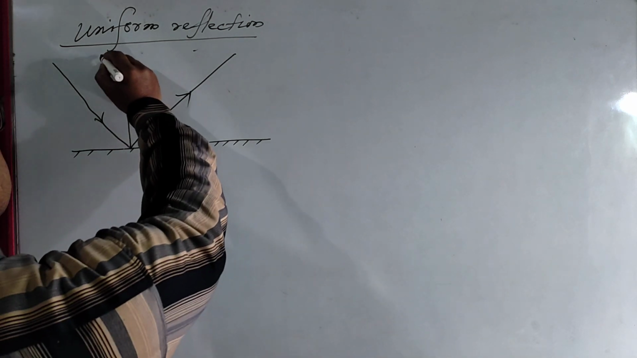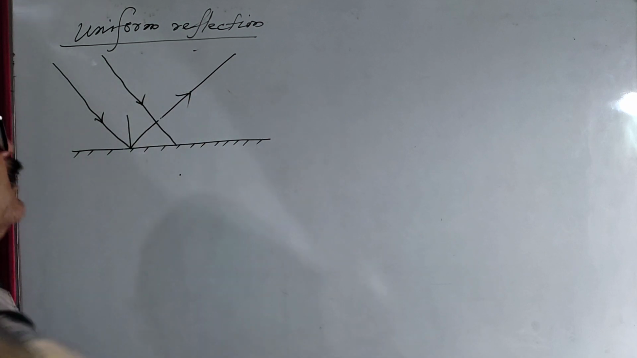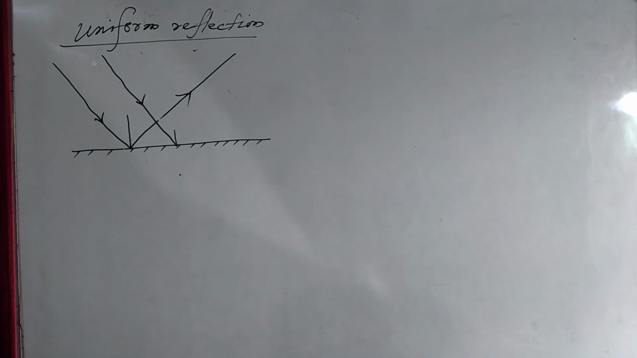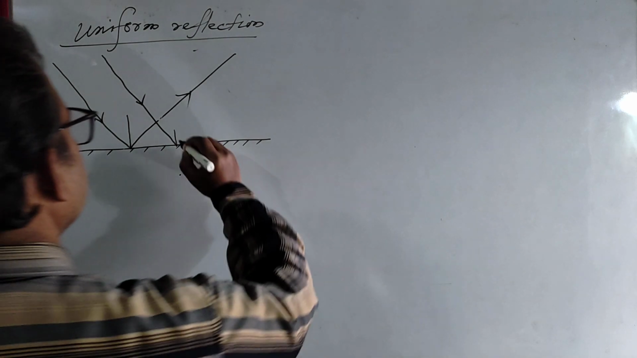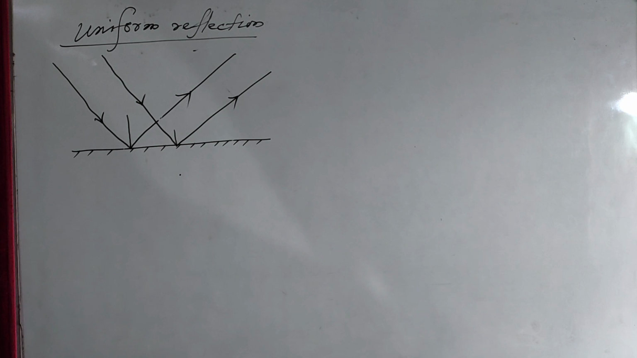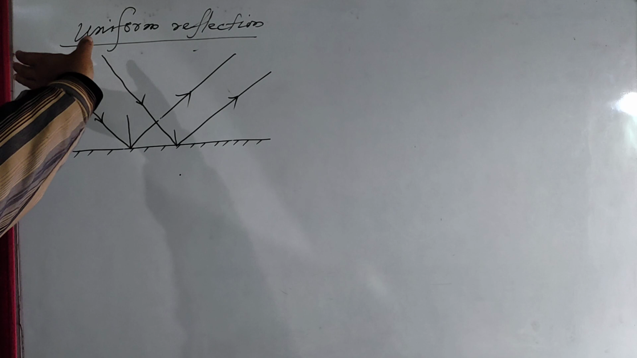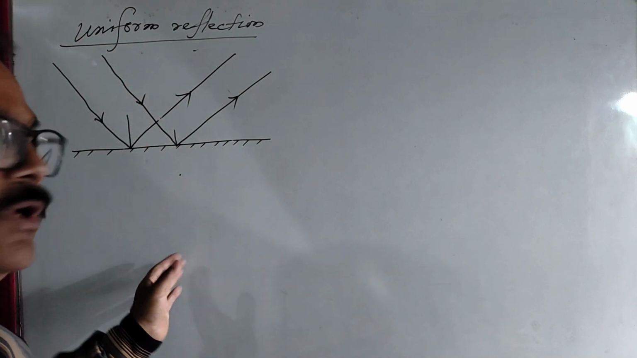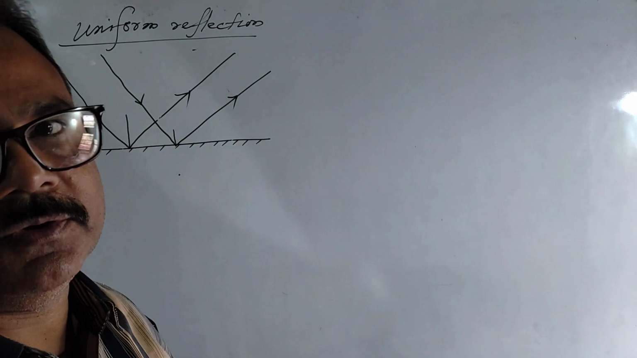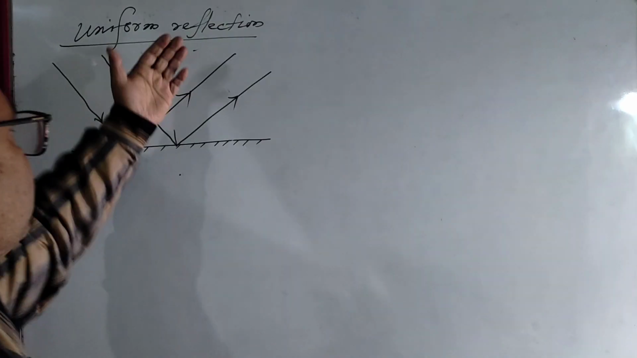Now you consider another ray of light. Here at this point, this is the normal, meaning perpendicular, and it will reflect again in this direction. Now what you have seen is that these rays coming from a particular source, from a particular direction, always reflect in a definite direction. It takes place in case of uniform reflection.